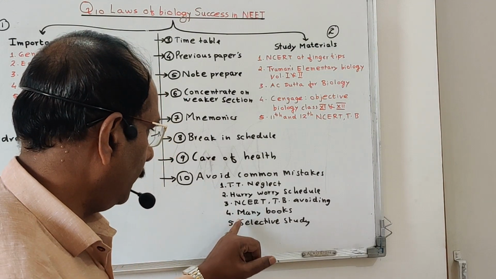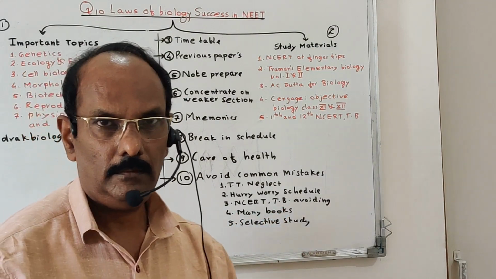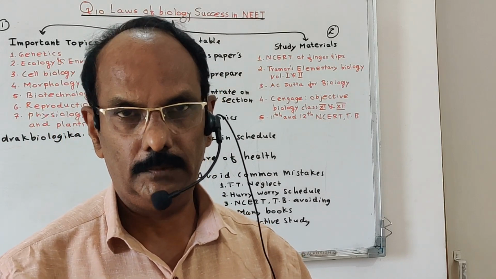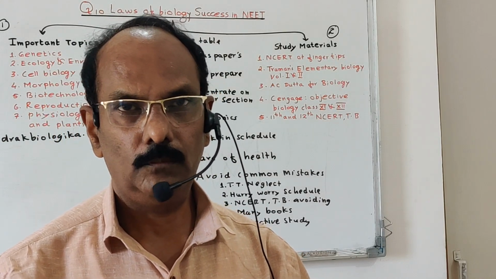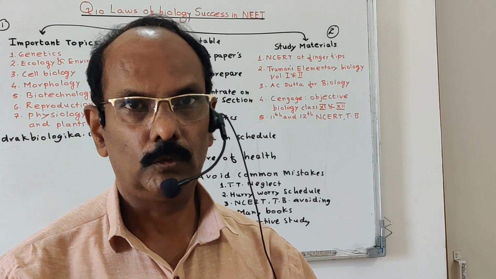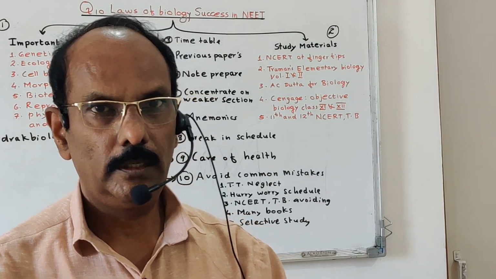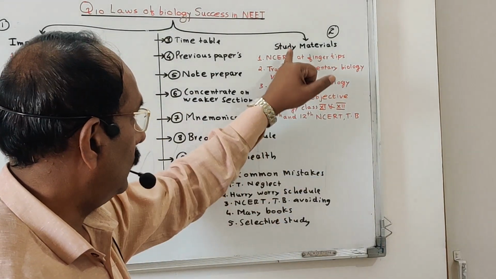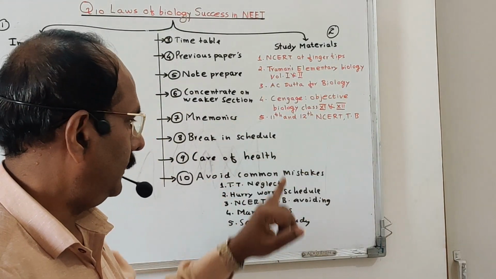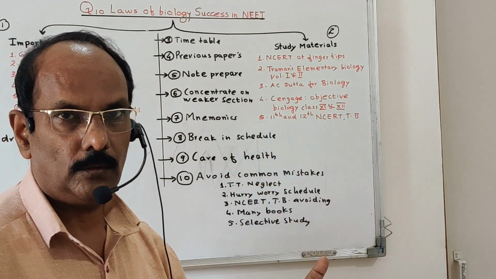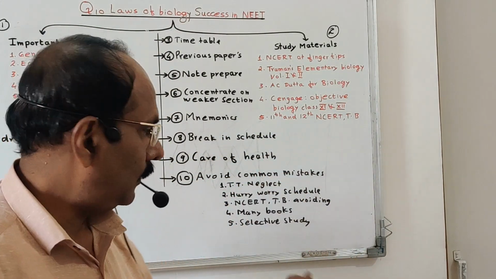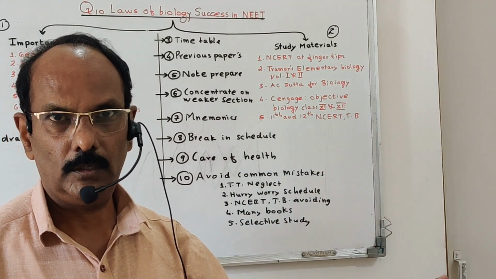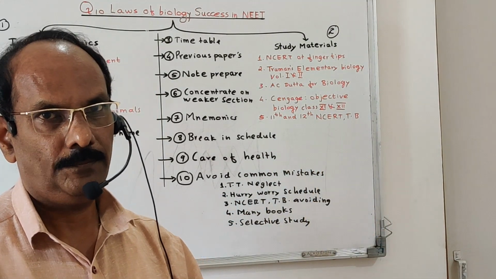Okay, so textbook. Many books. In the market, more than 1,000 books are available for each and every subject. When you go to purchase a book, you purchase many books. All the books look very good, but which book is to be purchased is given here. Only purchase this book and read that. If any additional book is required, purchase one or more, but don't purchase many books. If there are many books, you cannot concentrate on a particular book, and that will reflect in the marks.